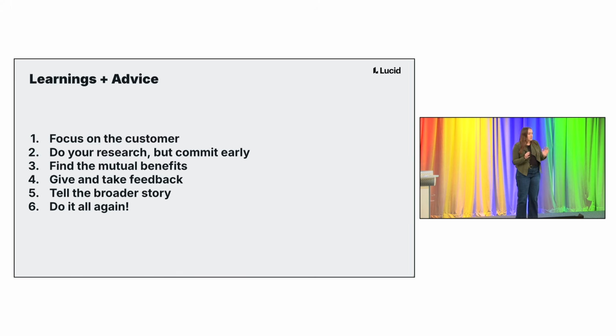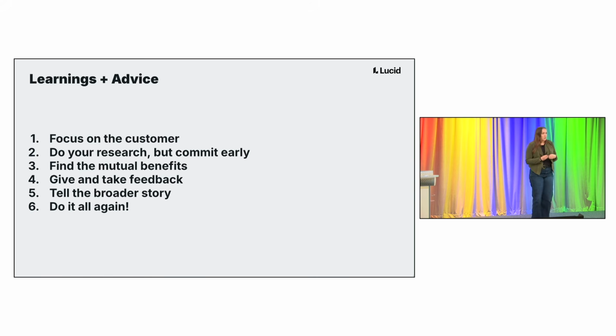Number 2, and this is probably like if you remember anything from this talk, remember this, is do your research, like figure out your homework, make sure it's the right investment, but also commit fast and early when you're 90% sure about something. I think something that really honestly paid off really well for us was getting enough proxy data and enough information around Google Chat to feel good about it, and then saying like, we're going to go do this and we're going to figure it out with Google instead of waiting for every single bit of data ever to make us feel good about the investment.